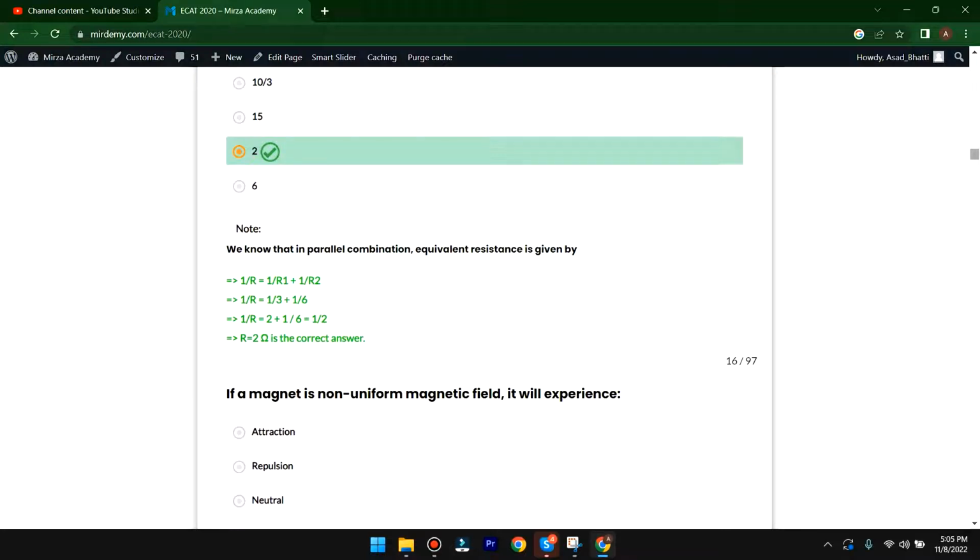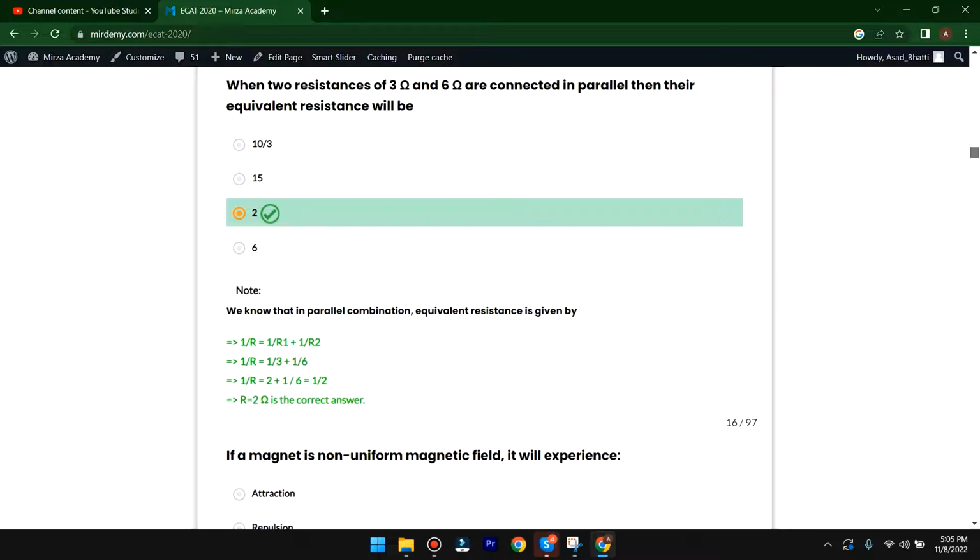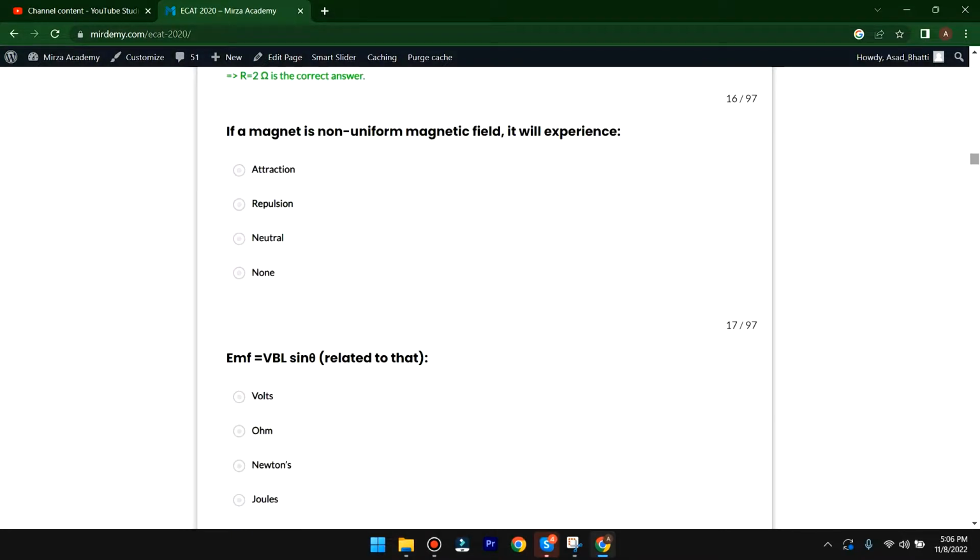So we must remember that when two resistances of 3 ohm and 6 ohm are connected in parallel, their equivalent resistance will be 2. So here the C option is correct. The next MCQ is given here. If a magnet is in a non-uniform magnetic field, it will experience attraction, repulsion, or neutral. So which option will be correct?